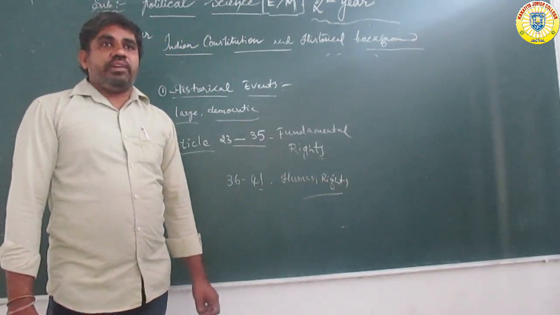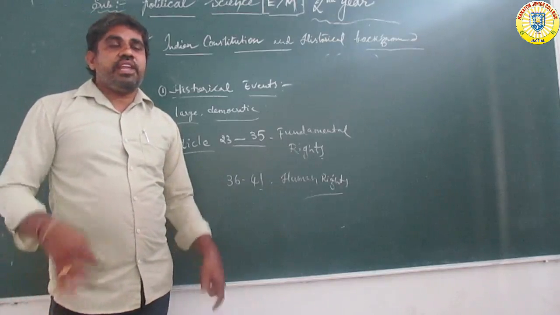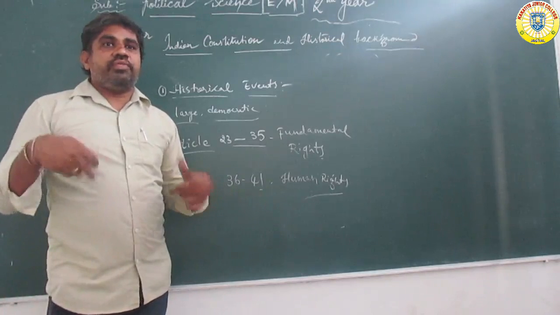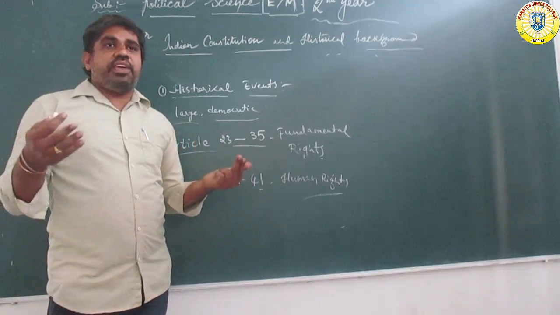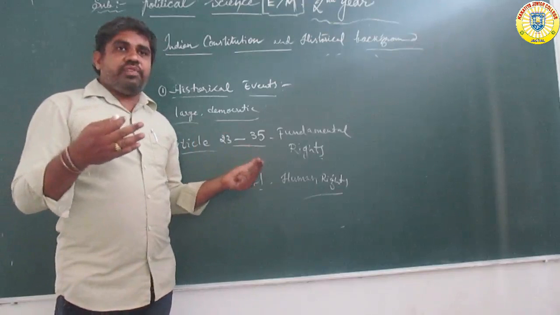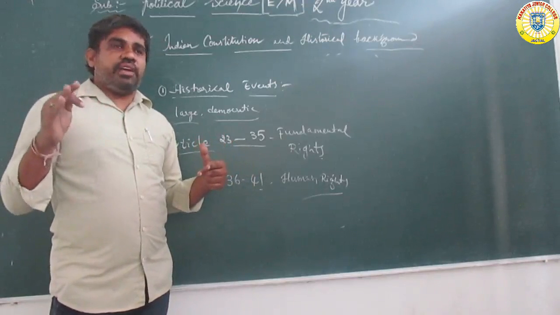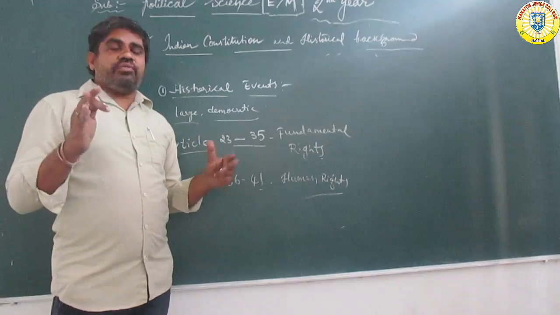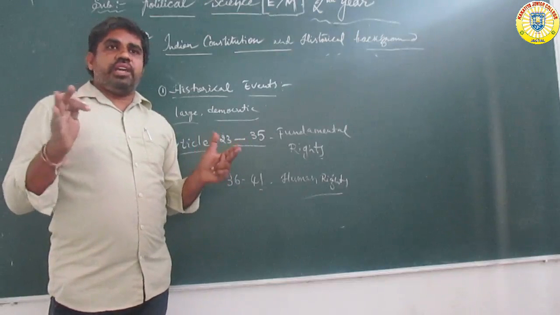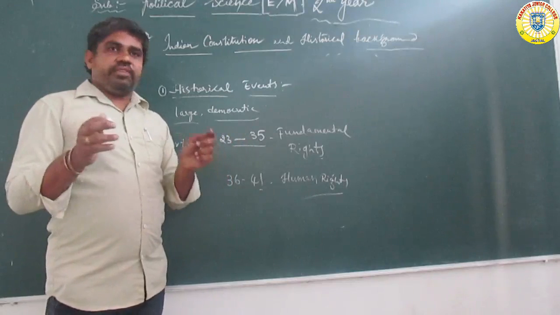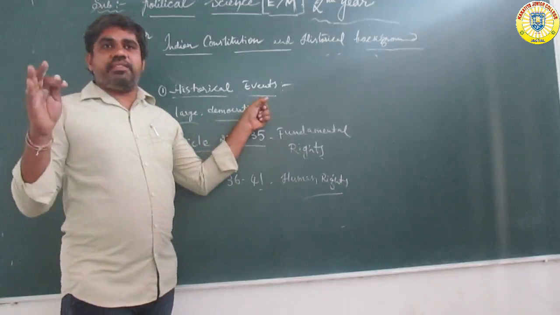Right to freedom, right to information, right to live in any place, any area, and so on. These are mainly Articles 36 to 41, Article 36A, 36B, and continuing to Article 41. Human rights are only followed. These are the main parts of the whole constitutional body. So these are the historical events.